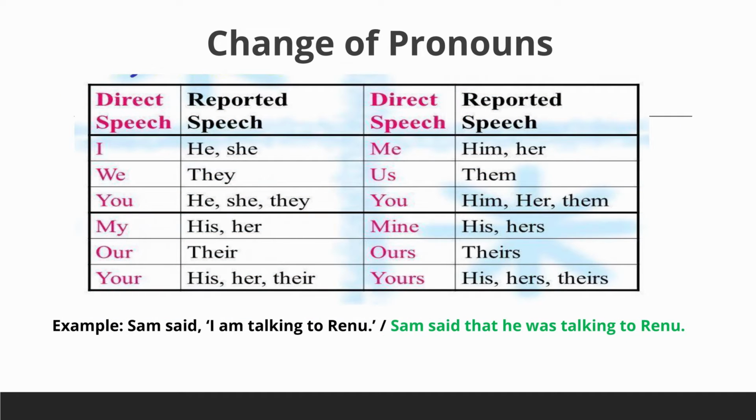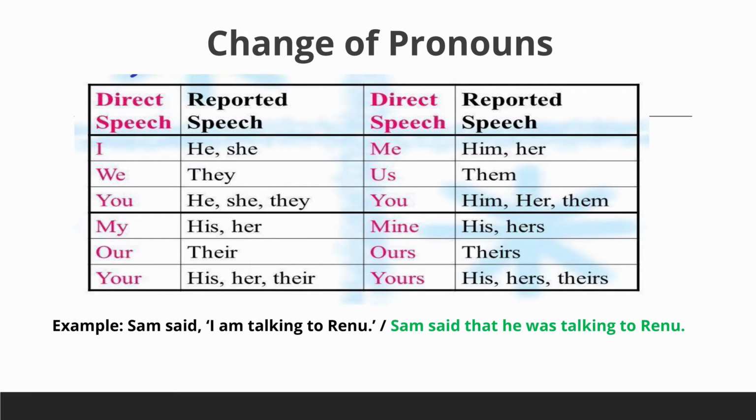Change of pronouns. To convert direct speech into indirect speech, the pronoun, subject or object, of a sentence is changed. Here is a simple example. In direct speech, Sam said, "I am talking to Renu." In indirect speech, Sam said that he was talking to Renu.